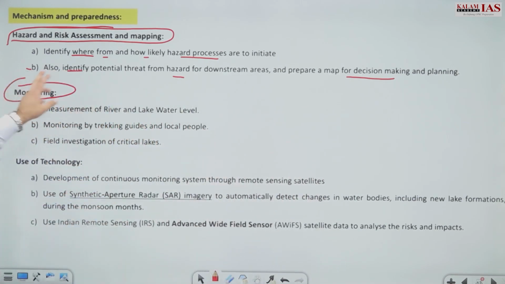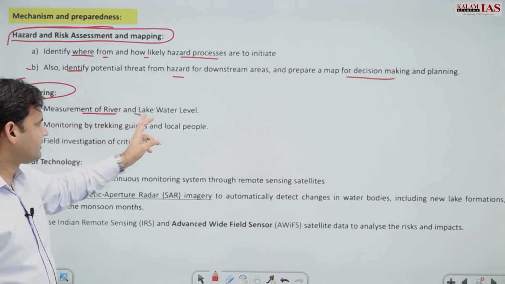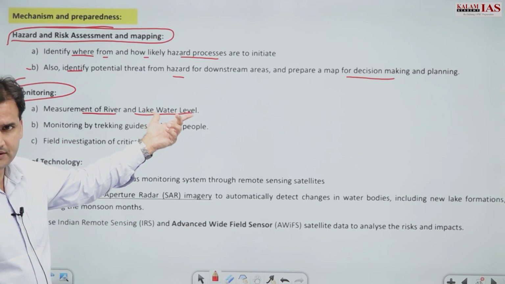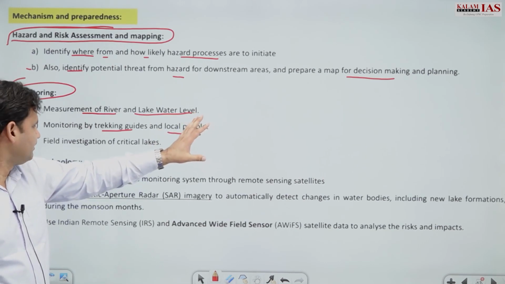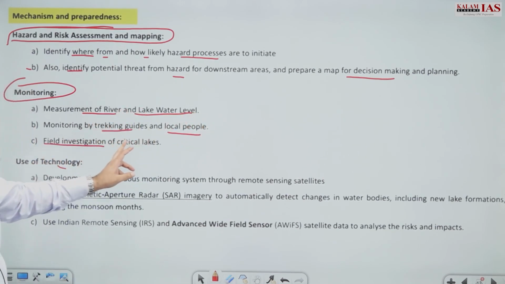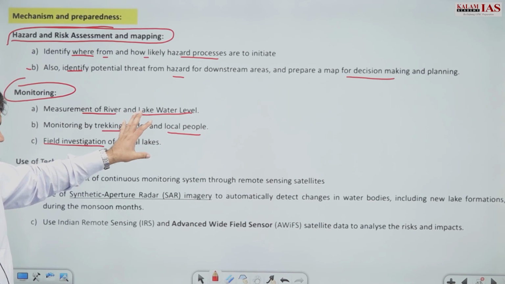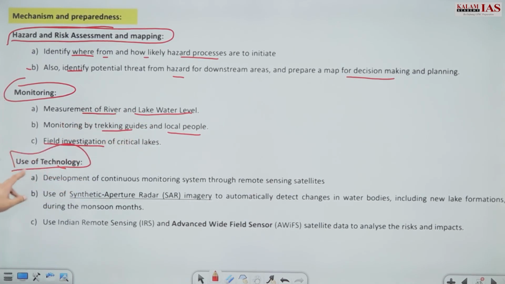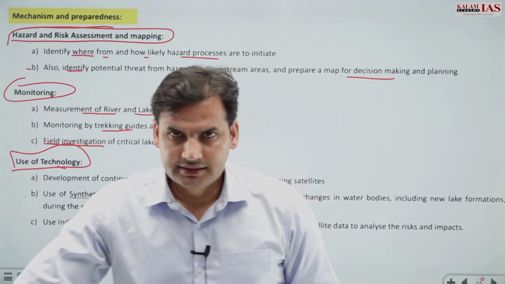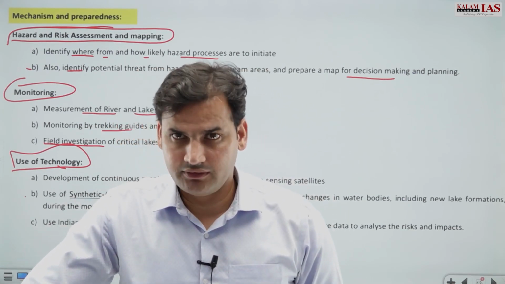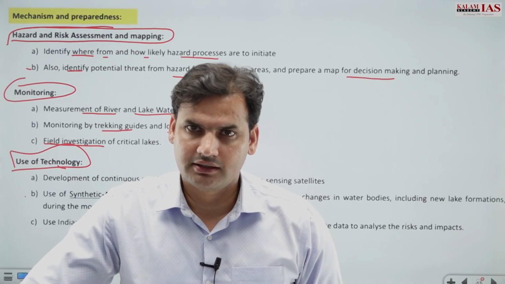Thereafter, monitoring of what? Monitoring and measurement of river and lake water levels, right? And monitoring can be done by tracking guides and the local people. Field investigation of critical lakes. Use of technology, definitely, because these areas are among the toughest in terms of terrain, right?